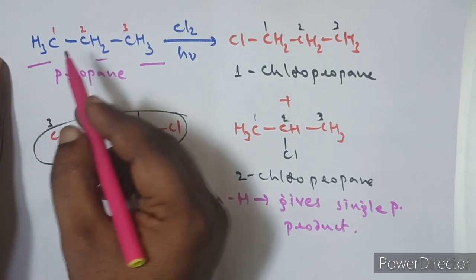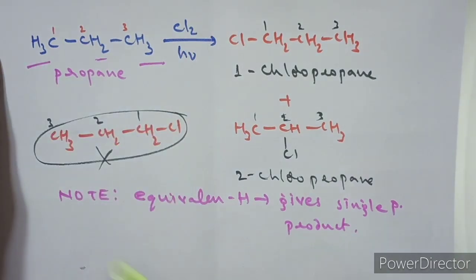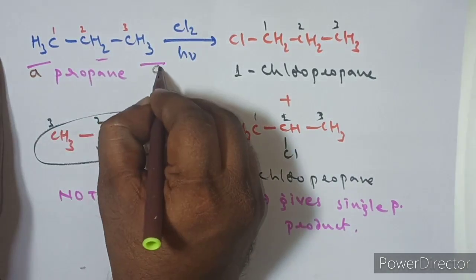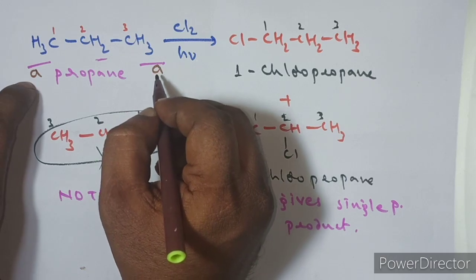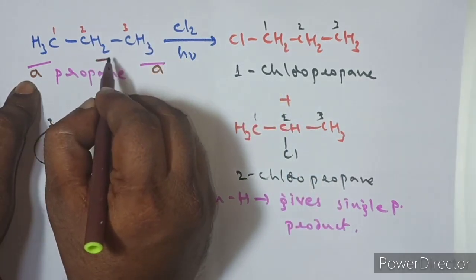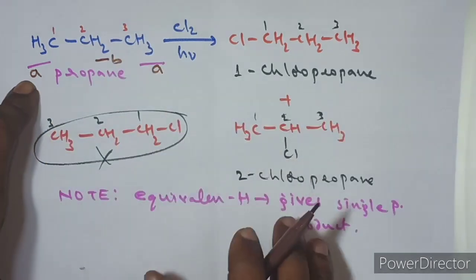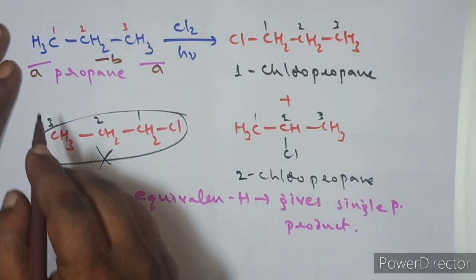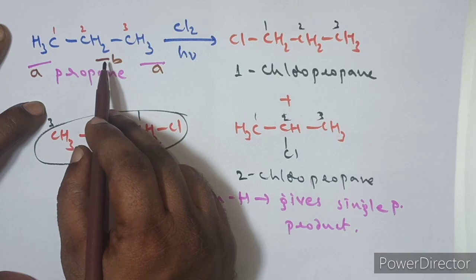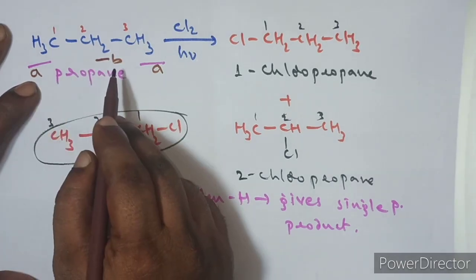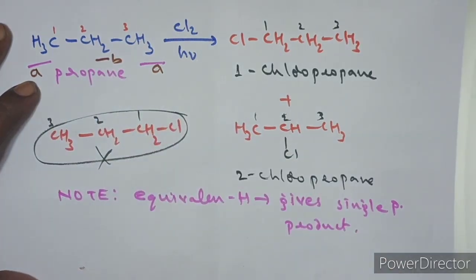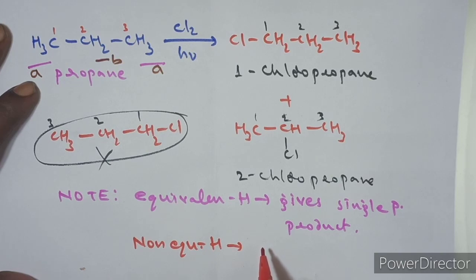If you compare, let us label all the 6 equivalent hydrogens with A. All are giving the same product, therefore I give the same symbol. These two are giving the same product but different from A, so these are the B hydrogens. But what about A and B? A and B give different products. The hydrogens which give different products are called non-equivalent hydrogens. So 2 types of hydrogens will be there, equivalent and non-equivalent hydrogens.